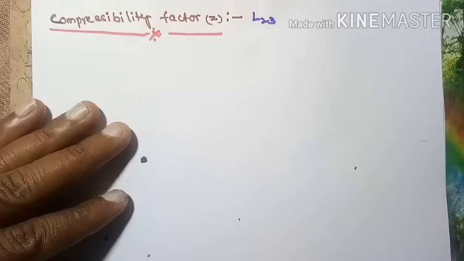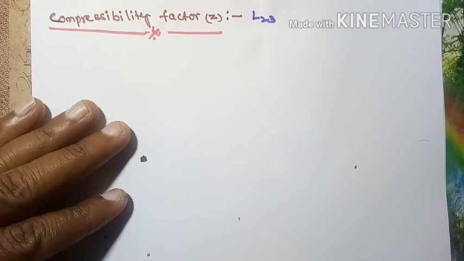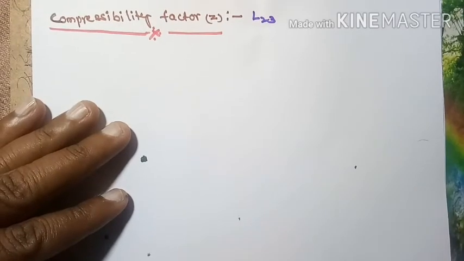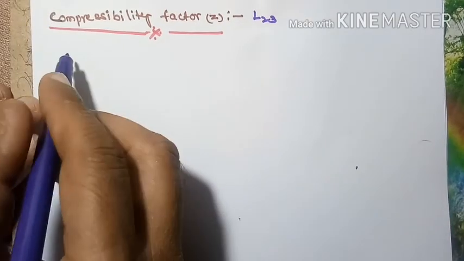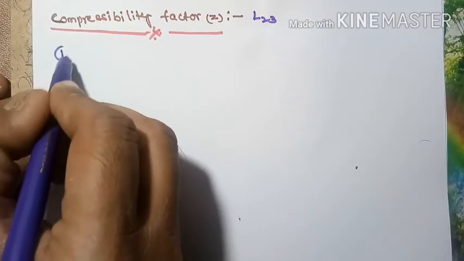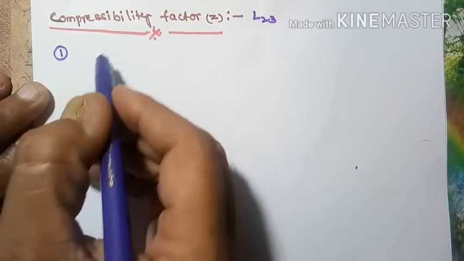What is the compressibility factor of ideal gases and of non-ideal gases? When do positive and negative deviations occur in the case of real gases, and what happens to the compressibility factor? Let me discuss. Now let me enter into the lecture. Compressibility factor Z, lecture number 23. What is meant by compressibility factor?